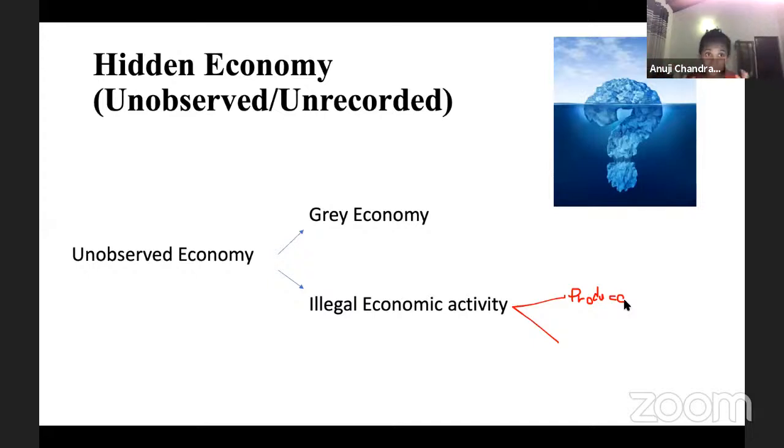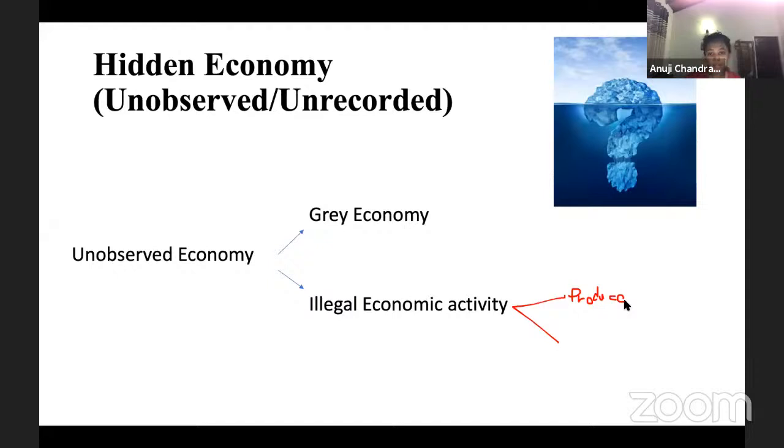So when we talk about these bars, bars are not illegal in Sri Lanka, it's completely legal. But the issue is, if you run a bar without a bar license, you are doing an illegal activity. For you to run a bar, you need to have a bar license. So remember that, guys. Illegal economic activity is not always illegal products. There are legal products which are done in an illegal manner as well. These ones also we call illegal activities, not illegal products, but illegal activities.